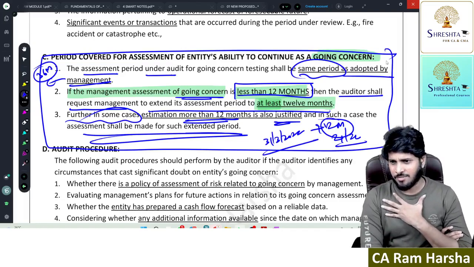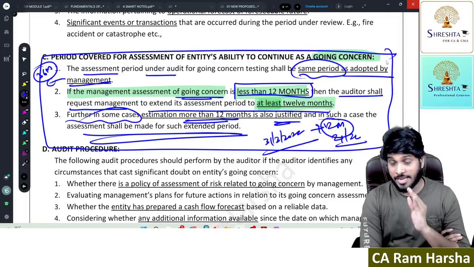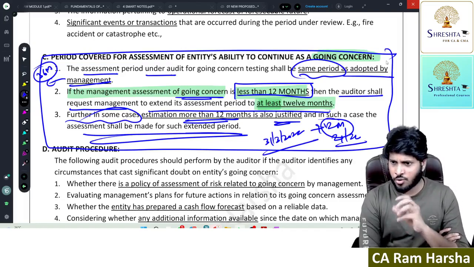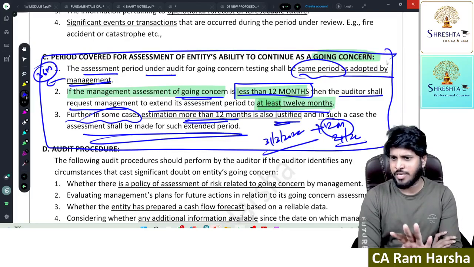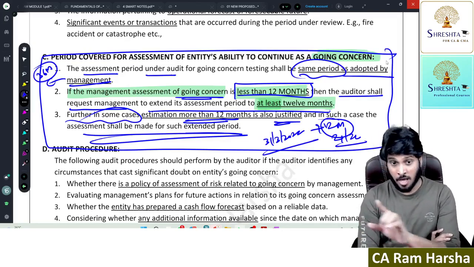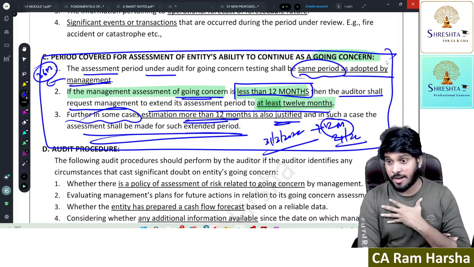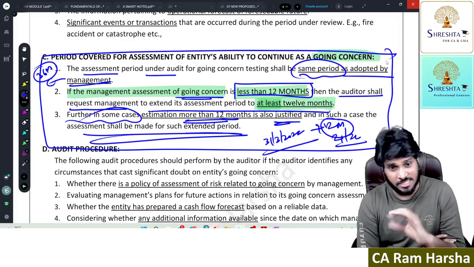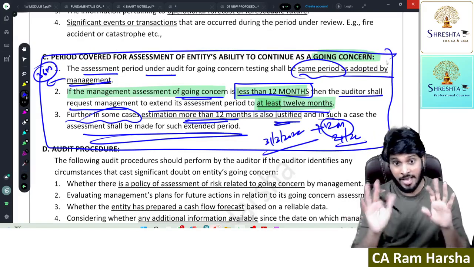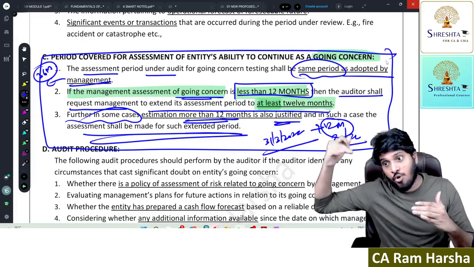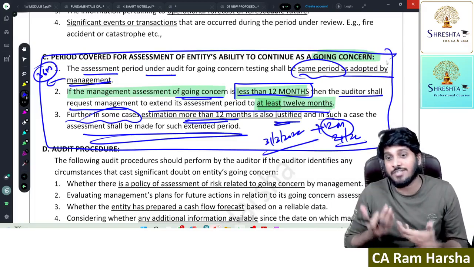The auditor shall consider the assessment period for going concern assumption to be the same period as used by management. However, if management used it for less than 12 months, auditor shall ask management to increase it to minimum 12 months. In some cases, more than 12 months is justified. In that case, for that additional period, auditor has to request management.